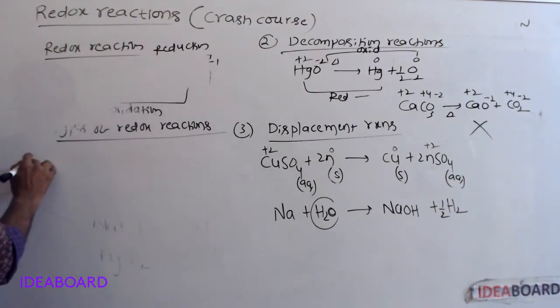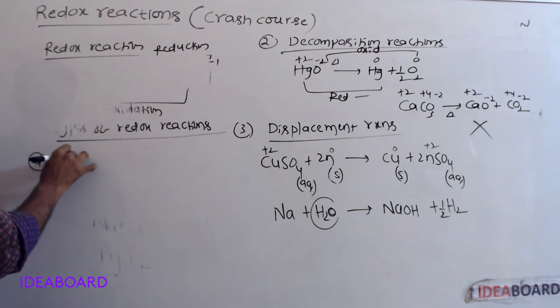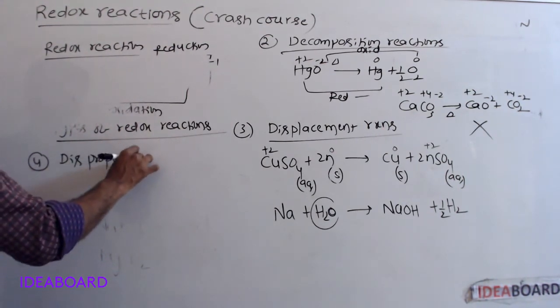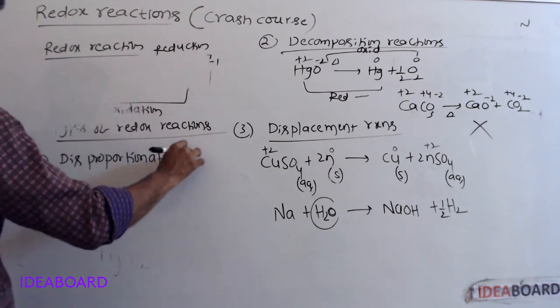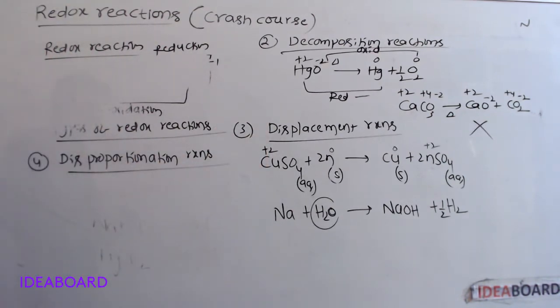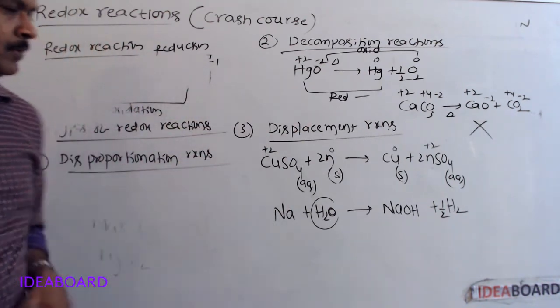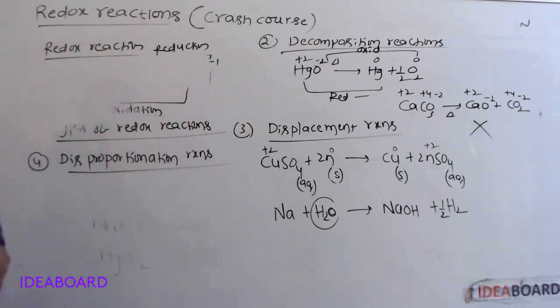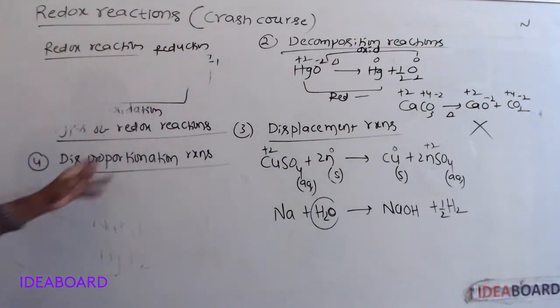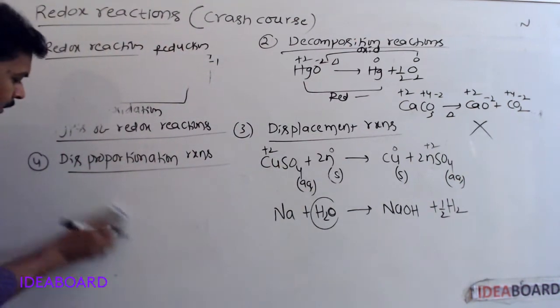Next, last one, disproportionation reactions. Redox reactions are of several types: combination reactions, decomposition reactions, displacement reactions, disproportionation reactions.